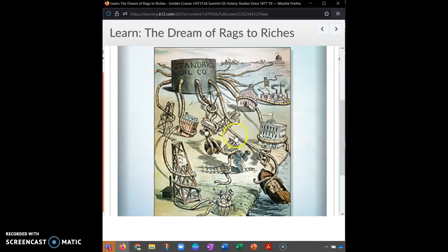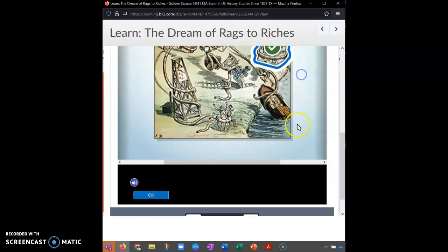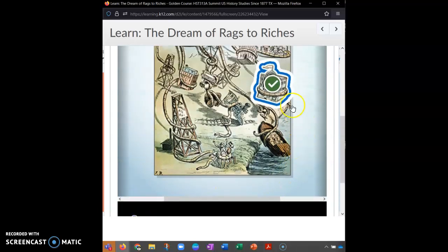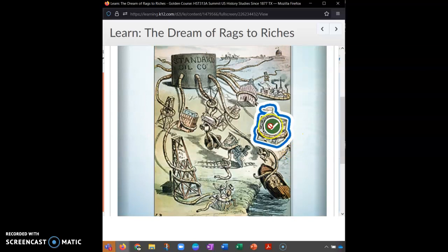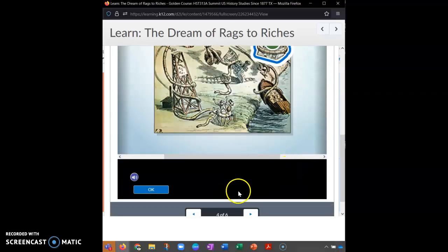So where, oh where are our banks? Well, to tell you the truth, these kind of guys right here look like banks to me. What do you think? Let's check our answer up here at the top. Yay, we got it right. So that is a bank. So that's what we're going to look at to start with.